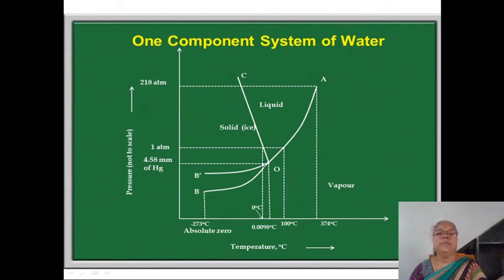And see here, this OC curve is inclined towards the pressure axis. And it shows that as we increase the pressure, the temperature slowly decreases.